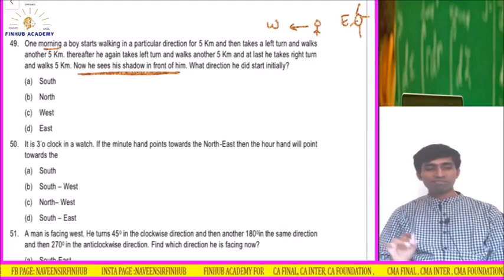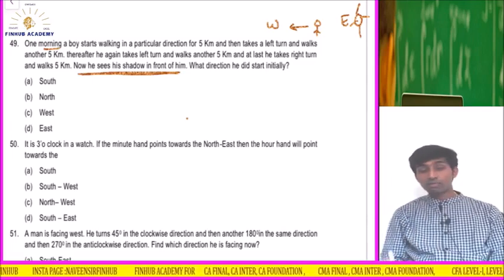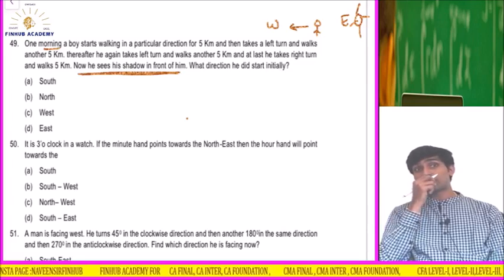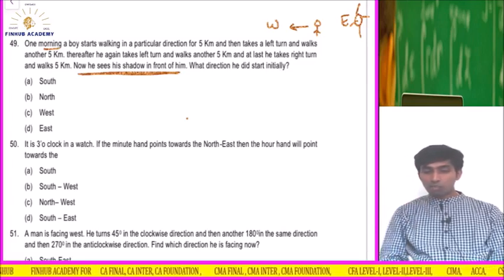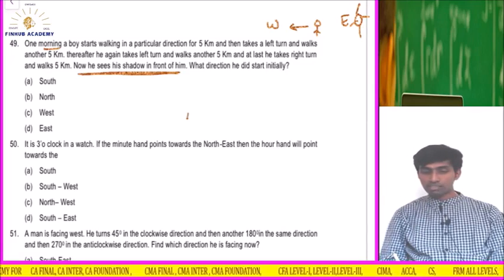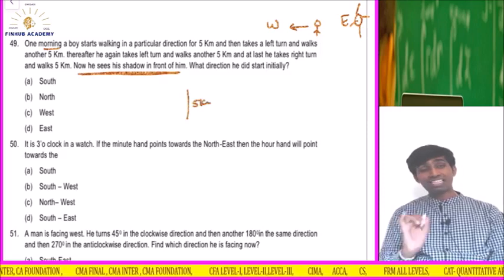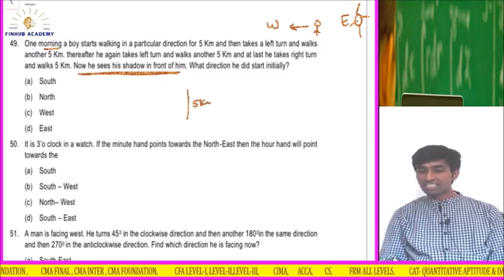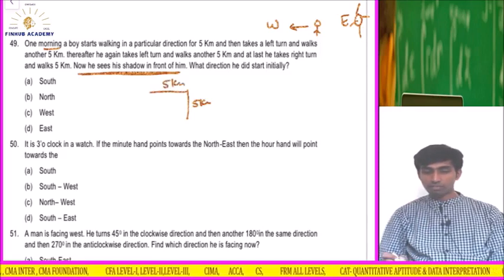Let's try. A boy starts walking, and if the ending position is facing west, that will be the right answer. So let's try walking in a particular direction 5 kilometers. I also don't know. Then he takes a left turn and walks another 5 kilometers.